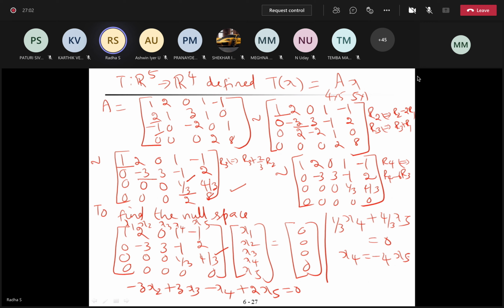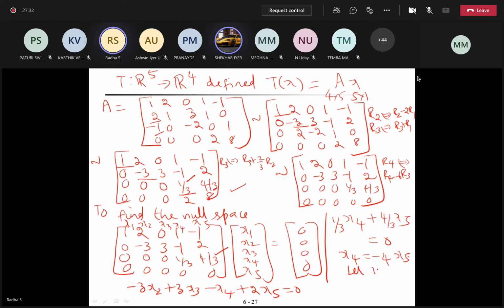Right? Okay. See, actually, how many equations are there, and how many variables are there? How many non-zero equations do you have actually? 3. How many variables are there? 5. So you have to assign 2 variables. 2 variables are independent. So one variable, I'm going to assume x5 as t.